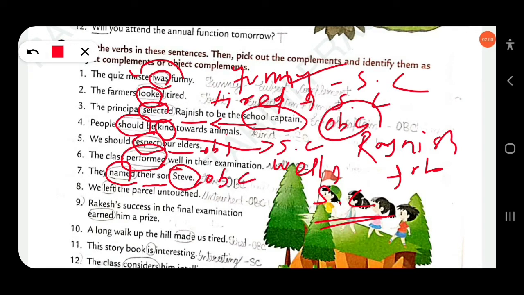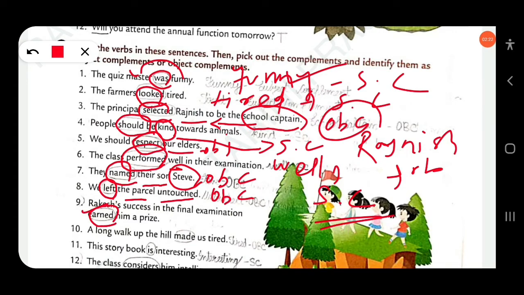Then next, we left the parcel untouched. Here left is a transitive verb because there is an object, the parcel, the direct object, and untouched is the object complement. Untouched, OBC, object complement. Rakesh's success in the final examination earned him a prize. So there is only one verb, earned.